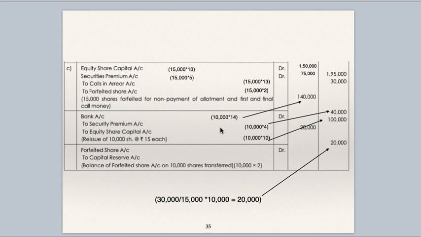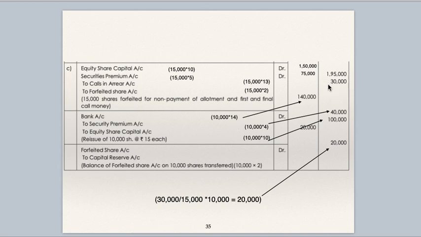Out of these 15,000 shares, 10,000 shares are reissued at 14. So bank account debit 10,000 into 14, 1,40,000. To securities premium account 10,000 into 4, 40,000. To equity share capital 10,000 into 10, 1 lakh. In the reissue entry, there is no question of forfeited shares account because shares are reissued at premium. Forfeited shares account will appear in the reissue entry if and only if forfeited shares are reissued at discount.